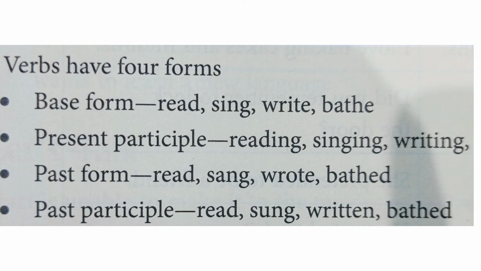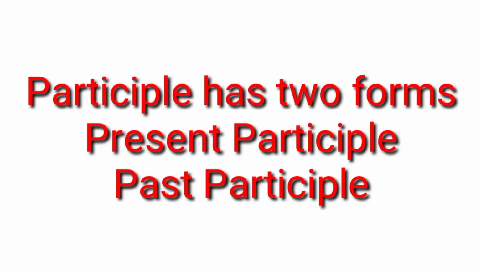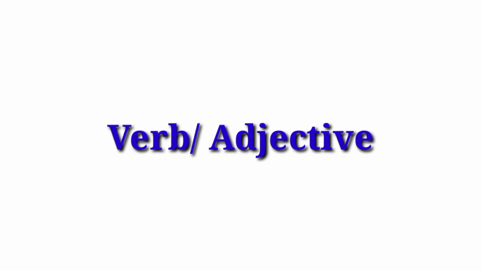Simply, a verb has four forms. The first is the base form, that is read, sing, write. Present participle: reading, singing, writing. Past form: read, sang, wrote. And past participle: read, sung, written. Participle has two forms. The first is present participle and the second is past participle.